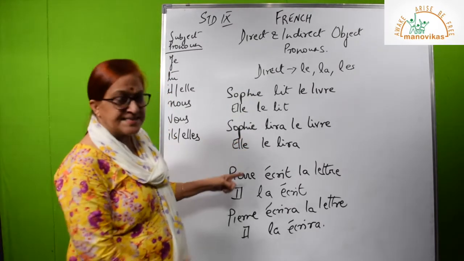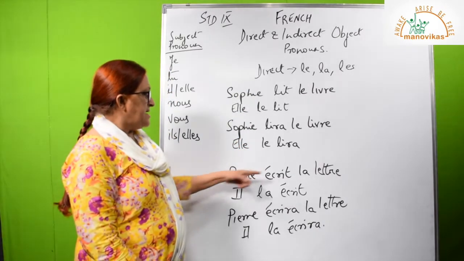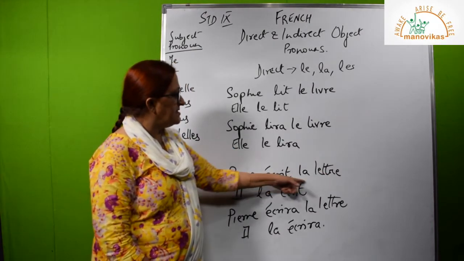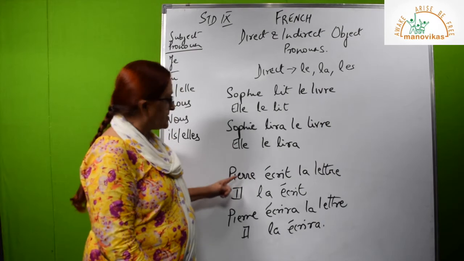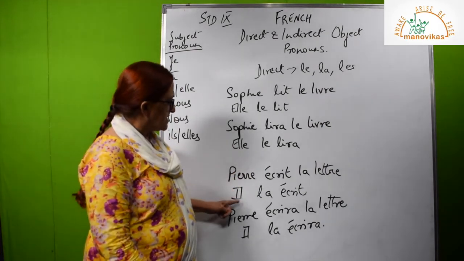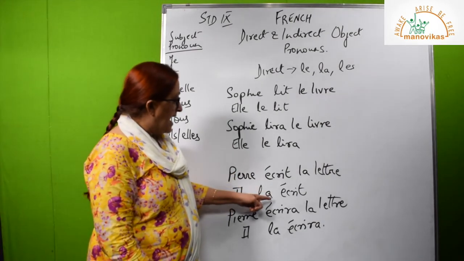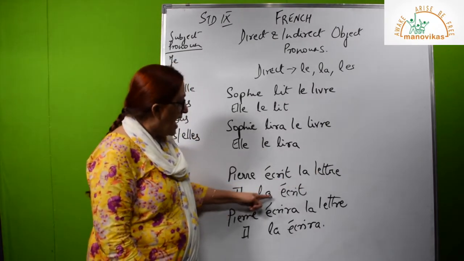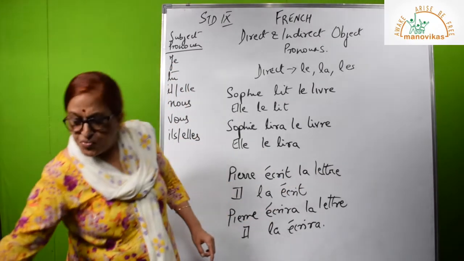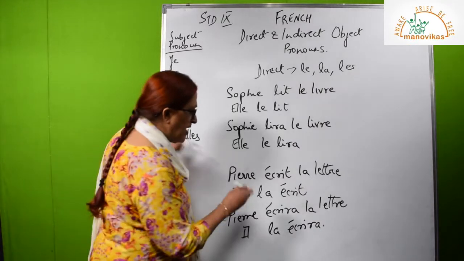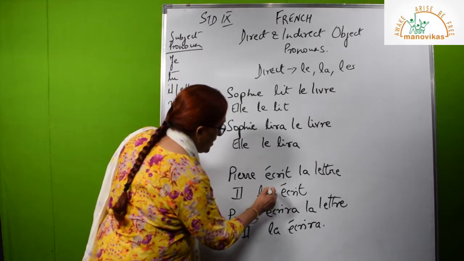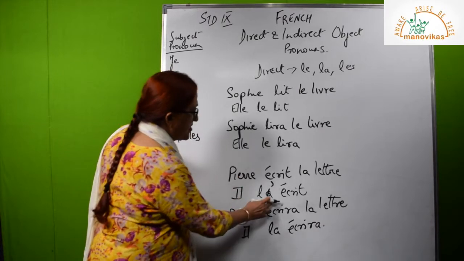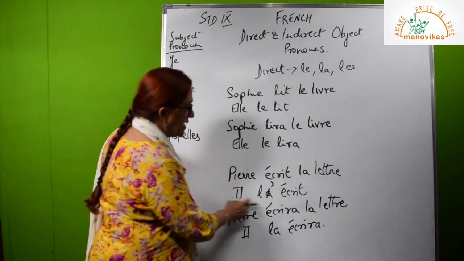Now I am going to my next example. Pierre écrit la lettre. Pierre is writing the letter. Pierre is a boy. So Pierre becomes il. La, because letter is feminine. Il l'a écrit. But here what you have to do is, there is a clash of vowels. So this A gets cancelled. You have to put an apostrophe. Il l'écrit.